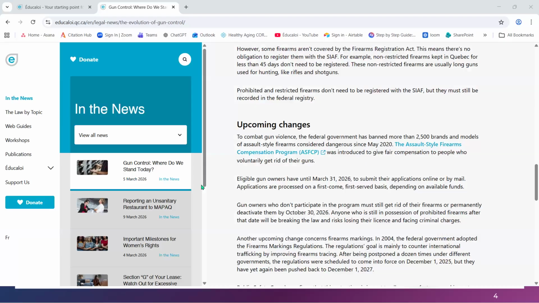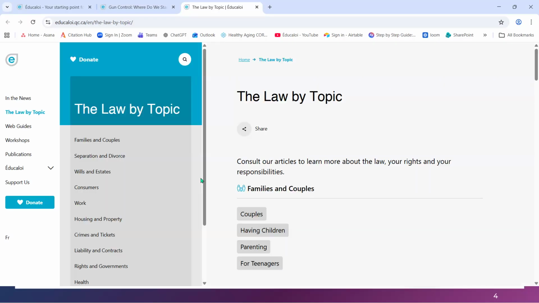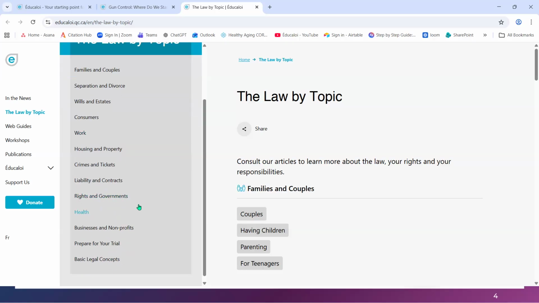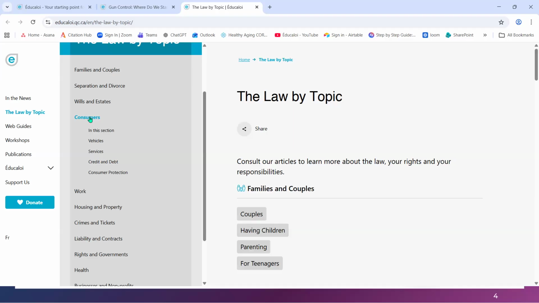I'm just going to show all of these, and then you'll have a chance to play within your own web browser as well. This is our law by topic section, and on the left side you can scroll and search for the law by topic. Once you select one, as you can see, they highlight based on which ones you're pointing to.